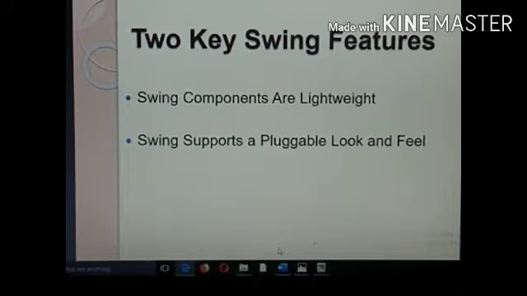Two key Swing features: Swing components are lightweight, and Swing supports pluggable look and feel.